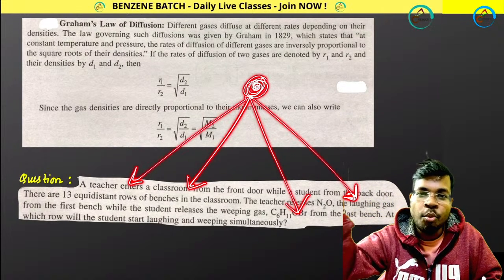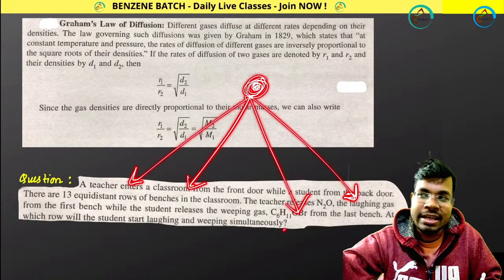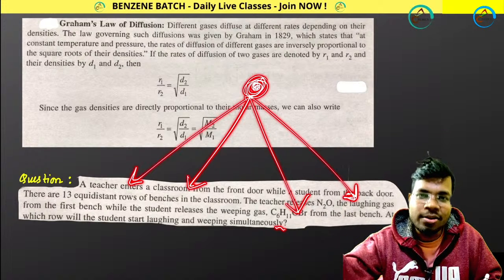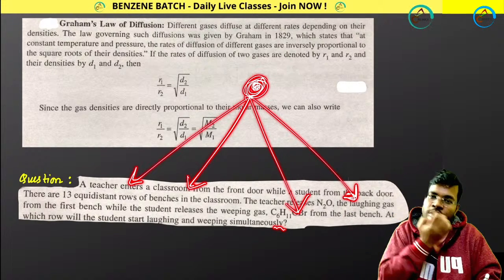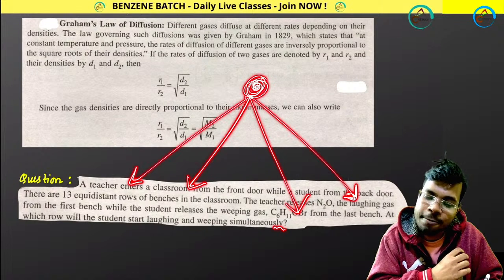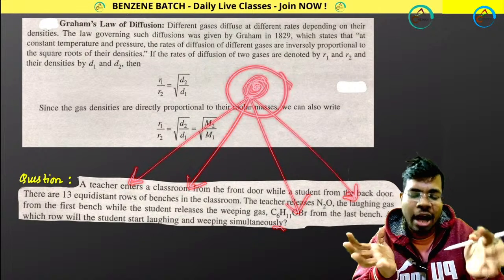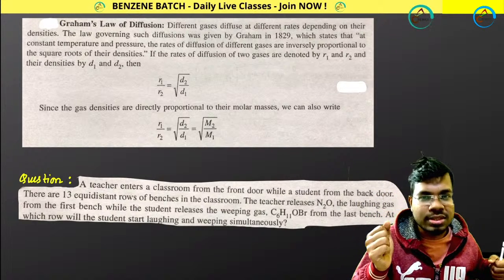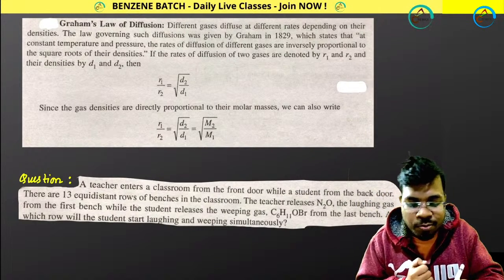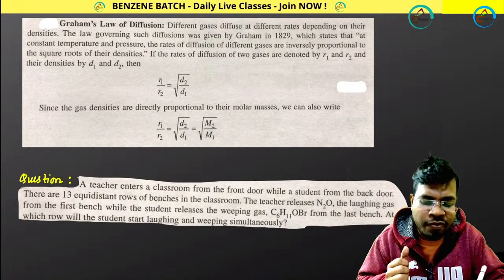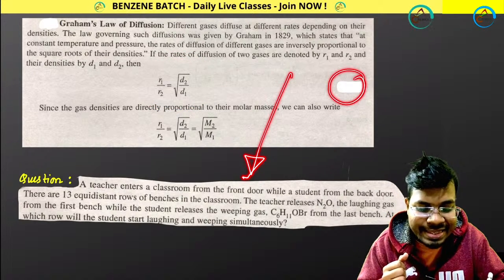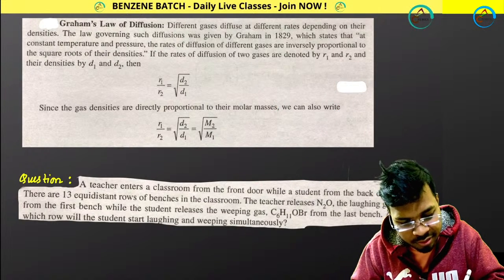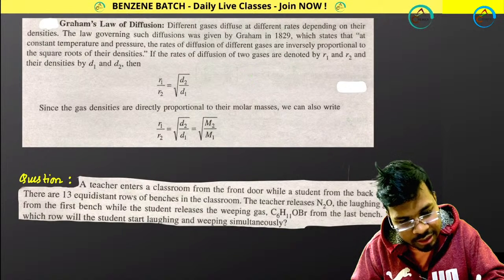If it has a higher rate of diffusion, more velocity, it will reach your nose within some seconds. If it has less velocity, then it will take more time to reach your nose, then you will get the smell. Fine. That is called rate of diffusion. What is the velocity of the gas through which it is coming to your nose? You are getting the smell. If it has more rate of diffusion, it will come very fast. If it has less rate of diffusion, it will come very slowly. So that is called rate of diffusion.